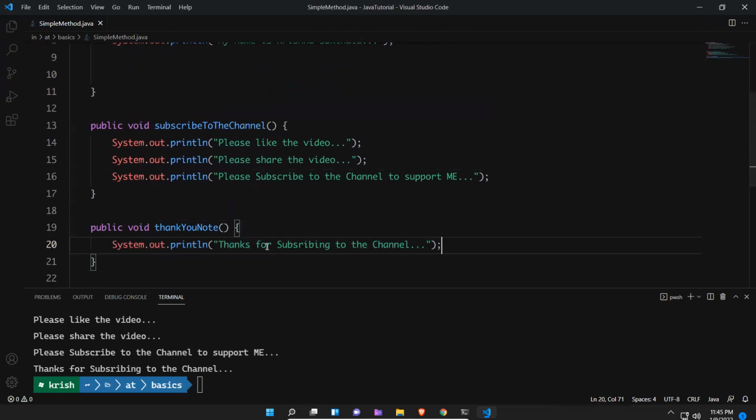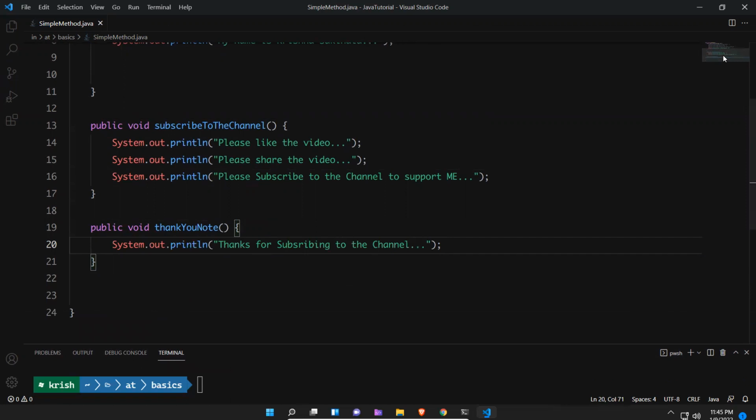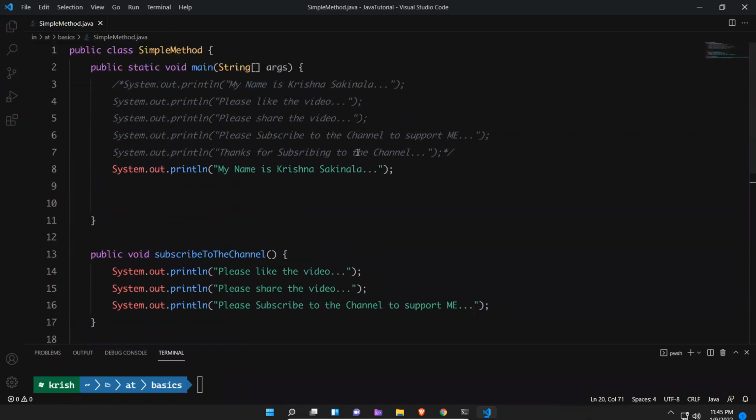That's it. So now what I can do here, instead of writing these many lines, I want these lines, right? So these 3 lines went into where? This method. So I can call this method inside this method. So how can you call this method?